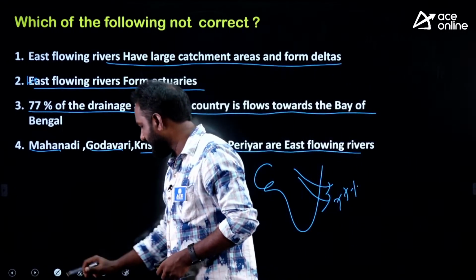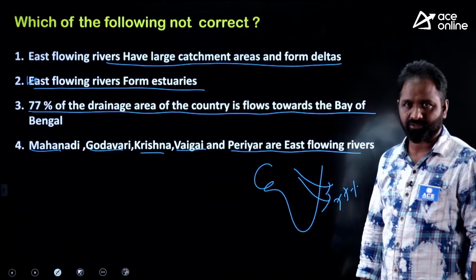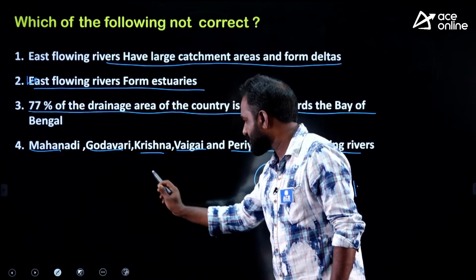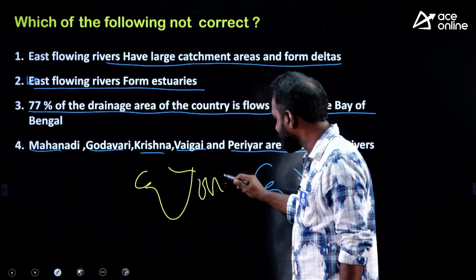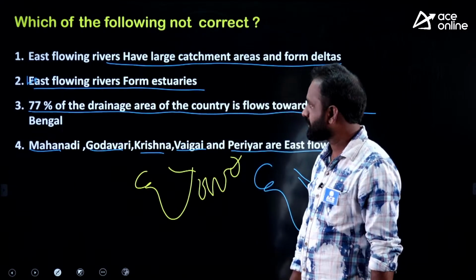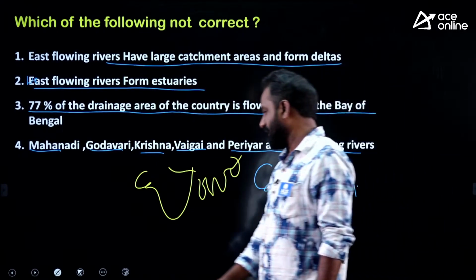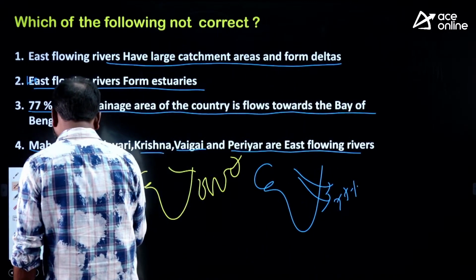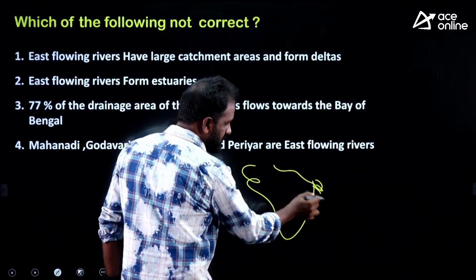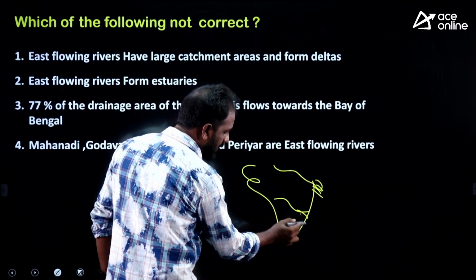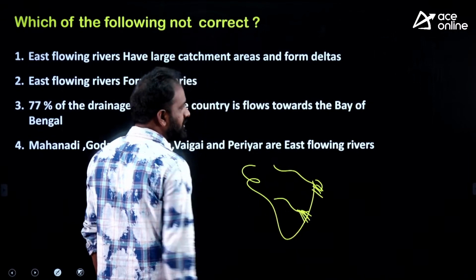Let us go back to the question. East flowing rivers have large catchment areas and form deltas. When the river discharges into the ocean, it forms deltas like this. So they are saying that east flowing rivers form deltas. Is it right or wrong? Everybody who knows the basic river system of the country knows that the Ganga forms the delta at Sundarban, and the Godavari forms a delta. Yes, it is a true statement. East flowing rivers form deltas, that is absolutely right.